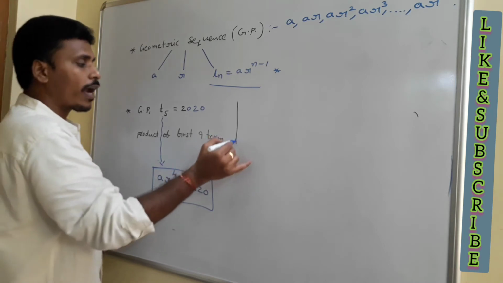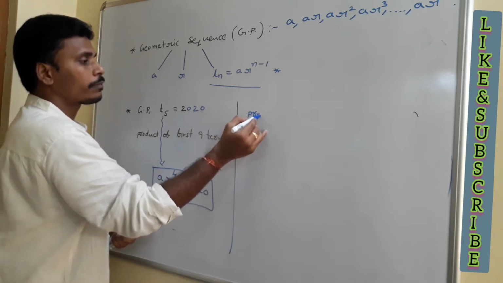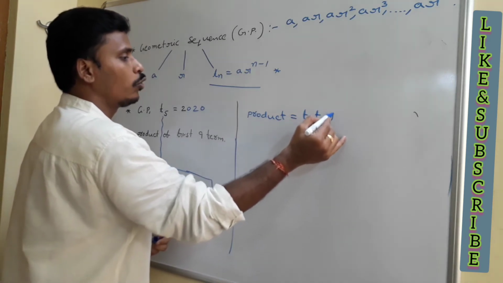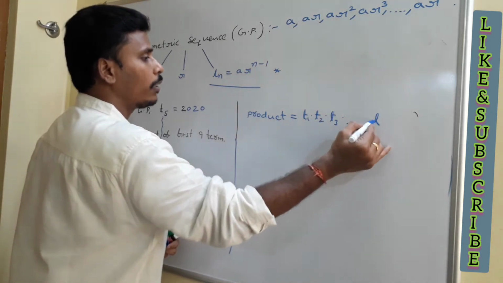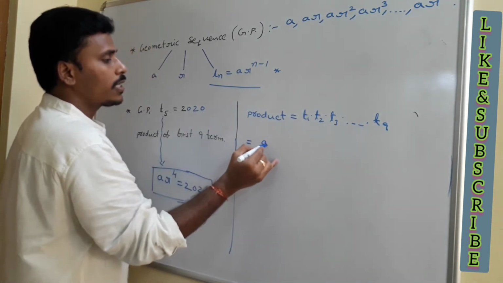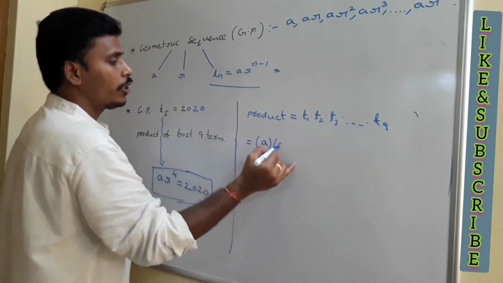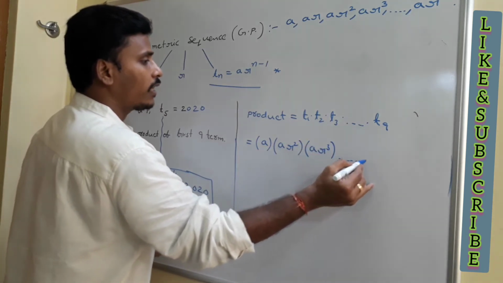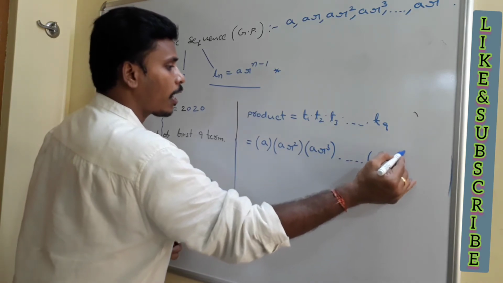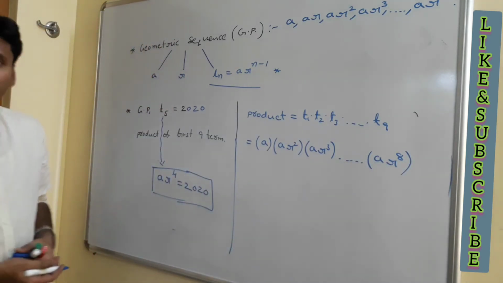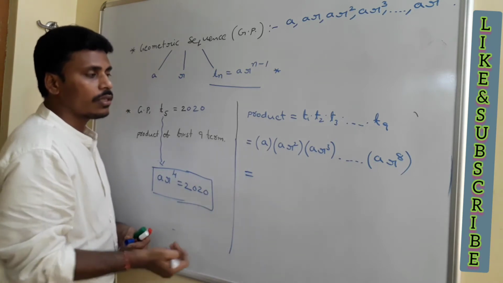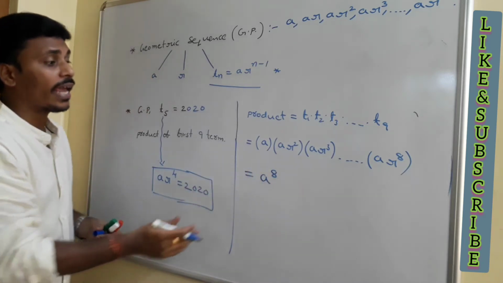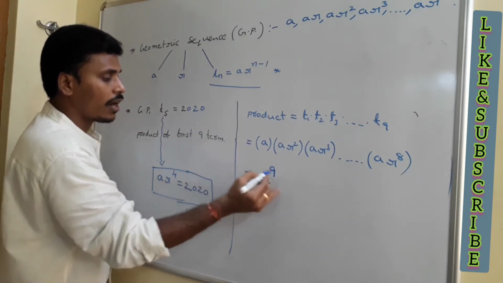And now you need to find the product of first 9 terms, right? The product of first 9 terms is nothing but t1, t2, t3, like that you need to multiply up to 9, right? So what is t1? It is a, and what is t2? Ar square, and what is t3? Ar cube, like that if you continue, t9 is ar power 8. Okay, and now since we are going to multiply all these terms, how many a's are there? Totally there are 9 a's. Sorry, it is not 8, there are 9 a's.